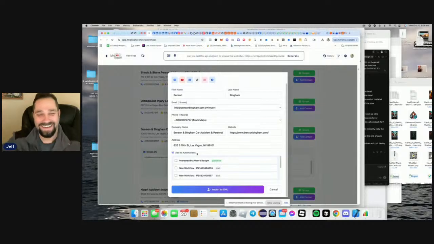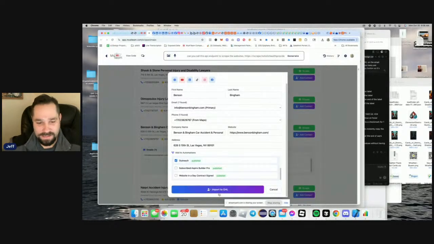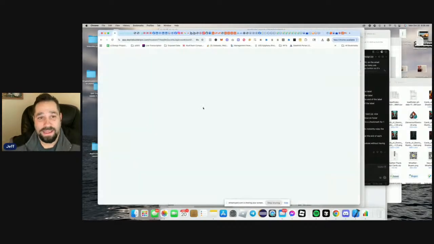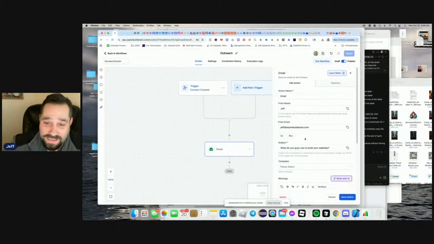Let's go. So now we actually have it where you see it says interested in having bought, new workflows, outreach. If I click this, I could import to GHL and it's going to add that contact into my outreach flow. You see how it says outreach? It's literally going to be adding in the new trigger, sending this email, and then it will message this person. So basically it will do any of these things that we actually set up.